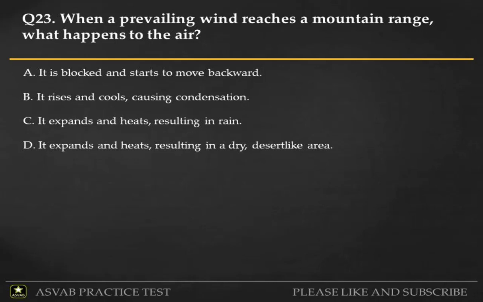Q23. When a prevailing wind reaches a mountain range, what happens to the air? A. It is blocked and starts to move backward. B. It rises and cools, causing condensation. C. It expands and heats, resulting in rain. D. It expands and heats, resulting in a dry, desert-like area.